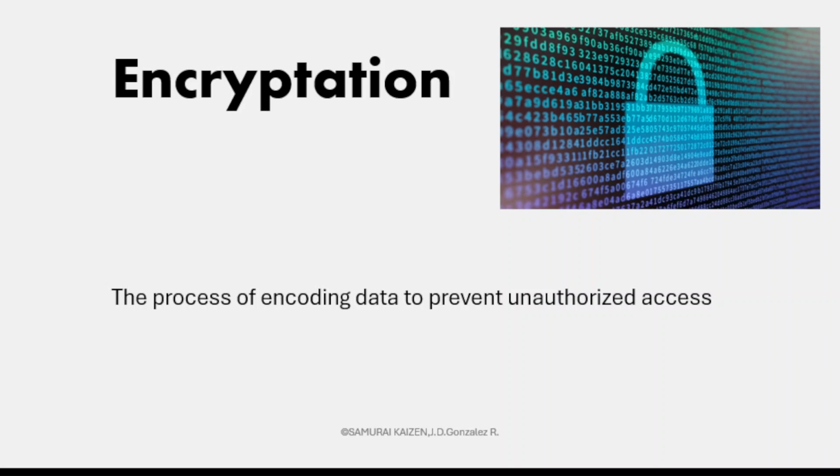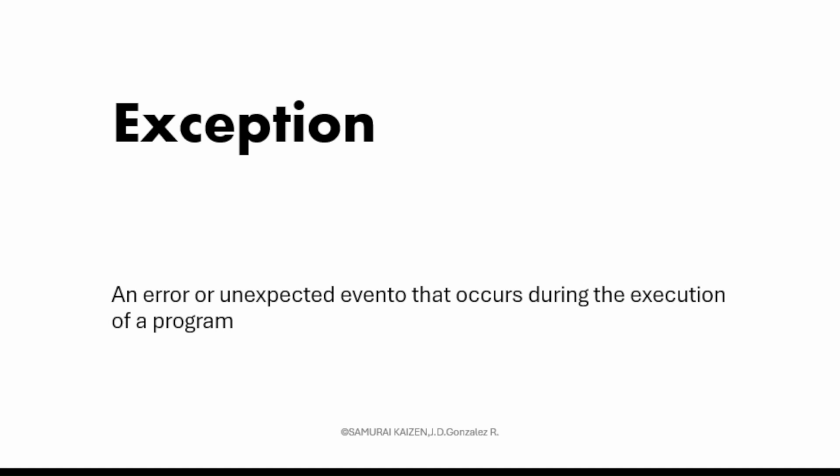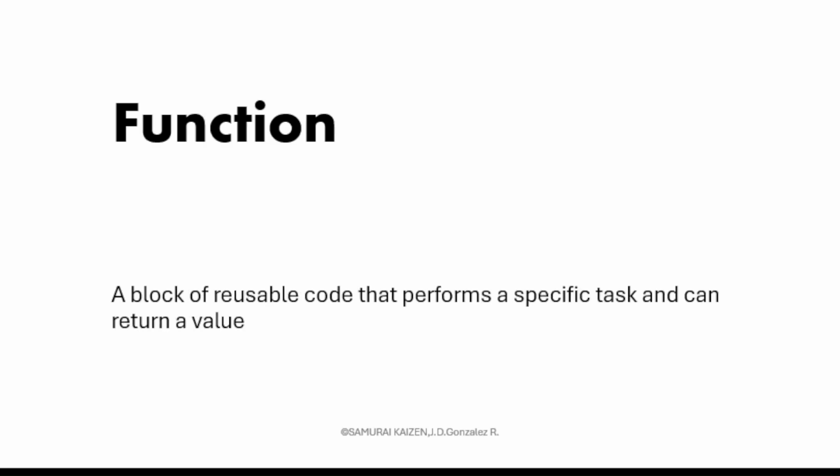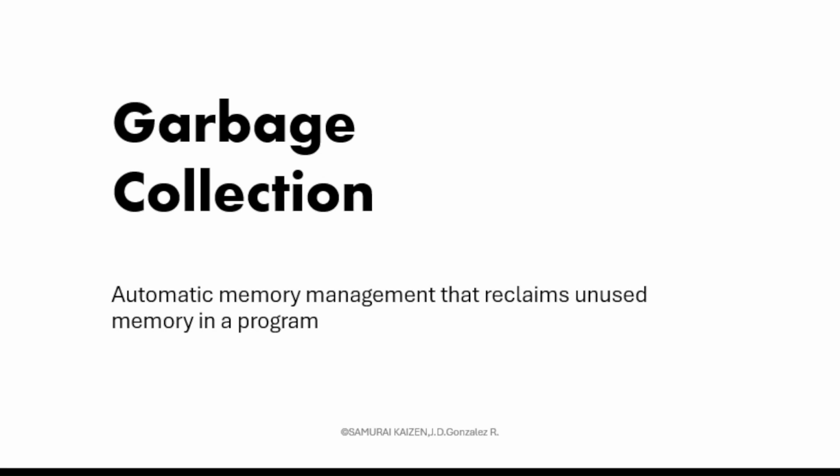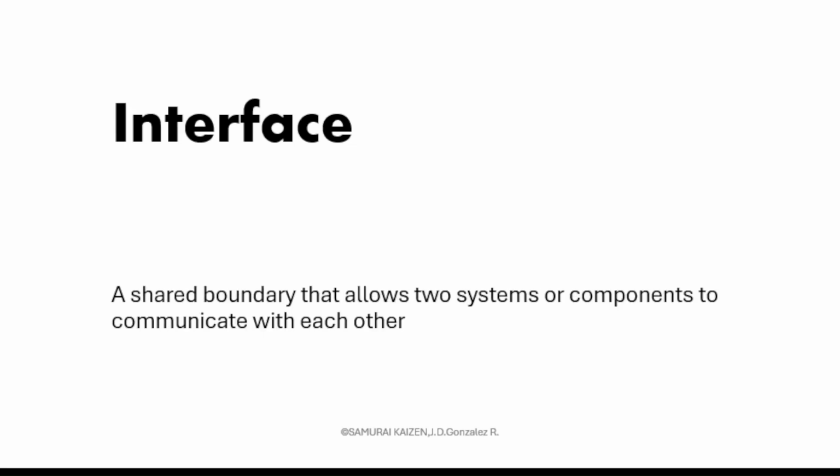Encryption. The process of encoding data to prevent unauthorized access. Exception. It's an error or unexpected event that occurs during the execution of a program. Function. It's a block of reusable code that performs a specific task and can return a value. Garbage collection. Automatic memory management that reclaims unused memory in a program. Interface. It's a shared boundary that allows two systems or components to communicate with each other.